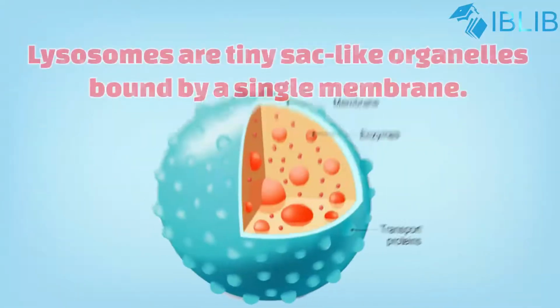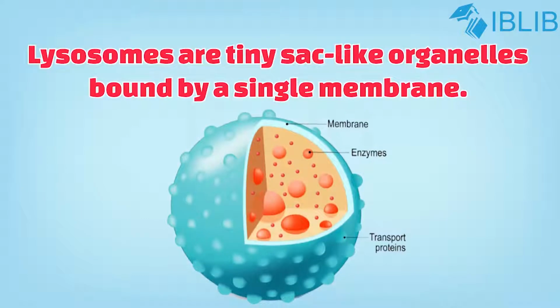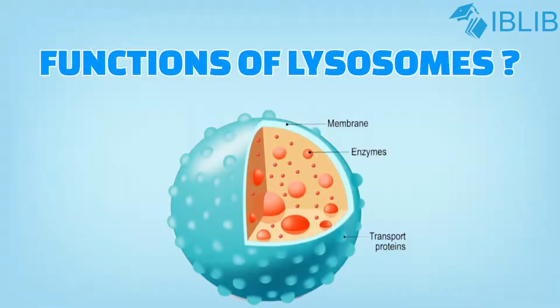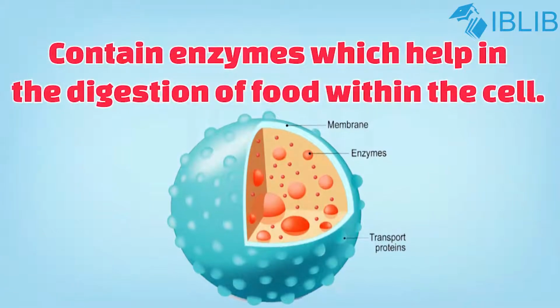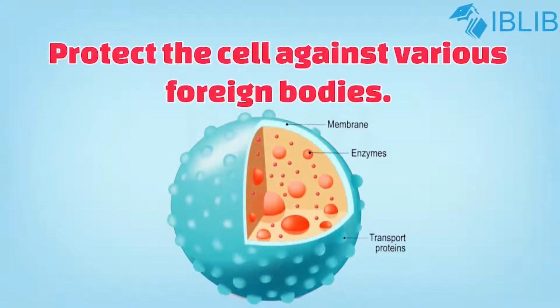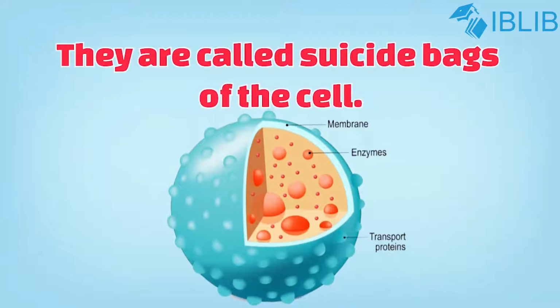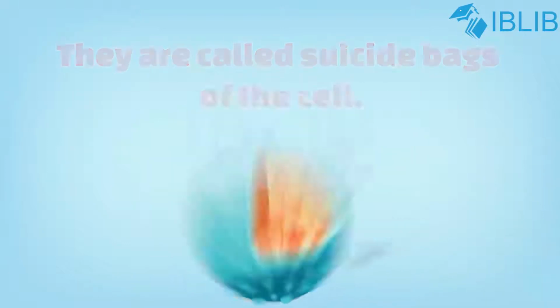Lysosome. Lysosomes are tiny sac-like organelles bound by single membrane. Function of lysosomes. First, they contain enzymes which help in the digestion of food within the cell. Second, they protect the cell against the various foreign bodies. Third, under certain conditions, lysosomes release enzymes that digest other cell organelles. This is why they are also known as suicide bags of the cell.